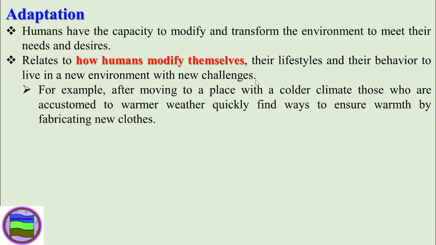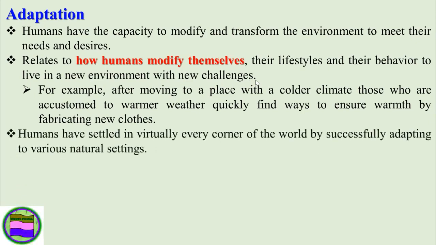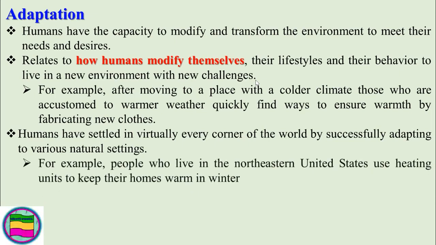So, for example, after moving to a place with a colder climate, those who are accustomed to warmer weather quickly find ways to ensure warmth by fabricating new clothes. Or humans have settled in virtually every corner of the world by successfully adapting to various natural settings. For example, in the desert region and also in the polar areas, there are different types of climate conditions, so that people can adapt to these extreme temperature variations in the humid climate condition and also in the hot desert areas.